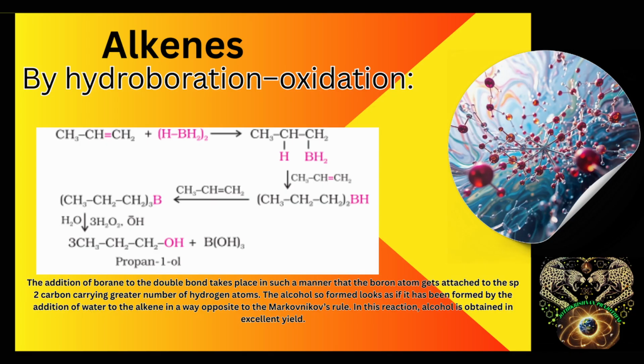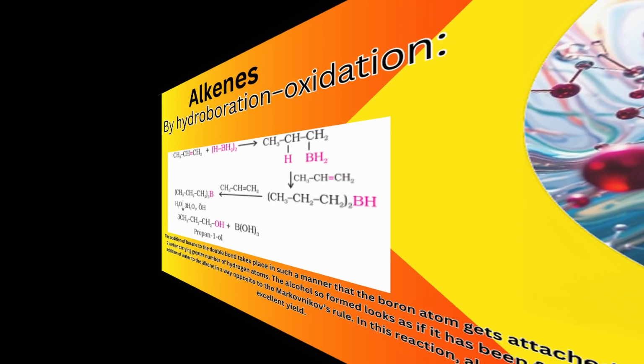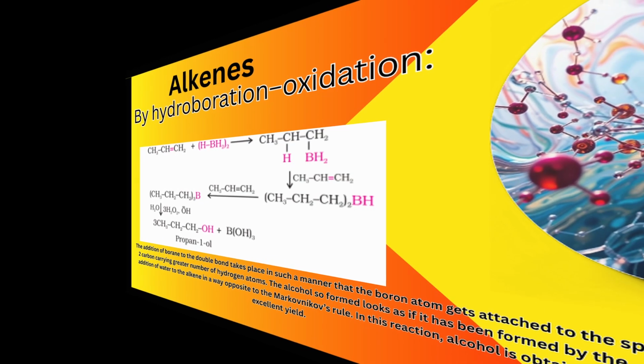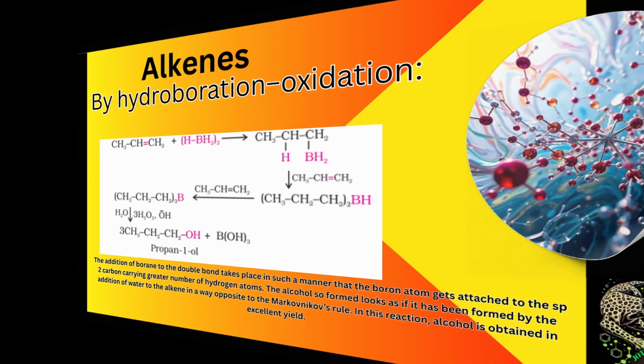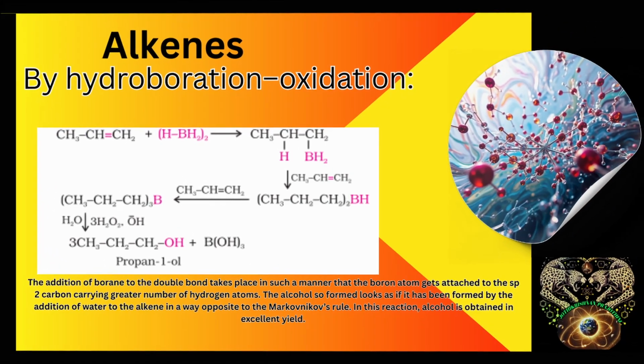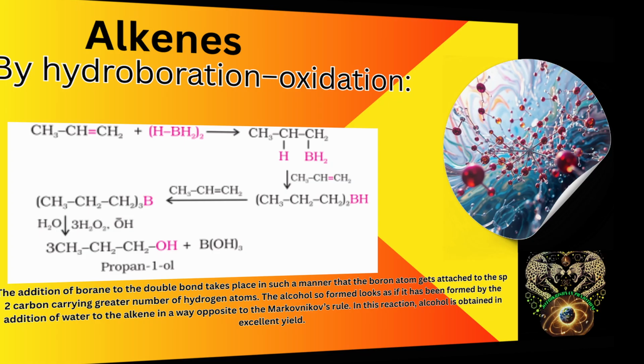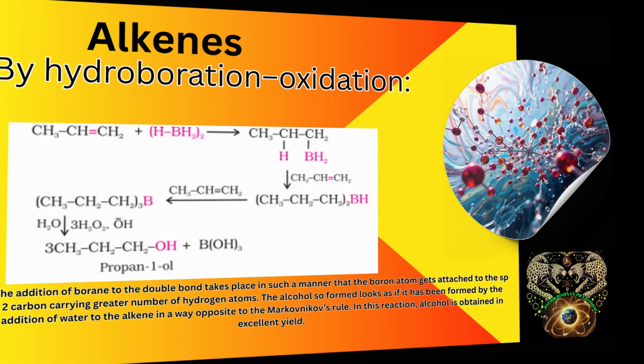In hydroboration oxidation, diborane reacts with alkene to give trialkyl boranes as addition product. This is oxidized to alcohols by hydrogen peroxide in the presence of aqueous sodium hydroxide. The addition of borane to the double bond takes place in such a manner that the boron atom gets attached to the sp2 carbon carrying greater number of hydrogen atoms. The alcohol so formed looks as if it has been formed by addition of water to the alkene in a way opposite to the Markovnikov's rule.